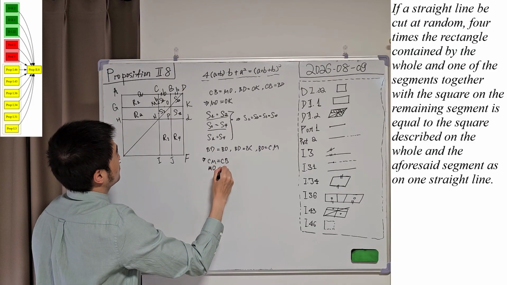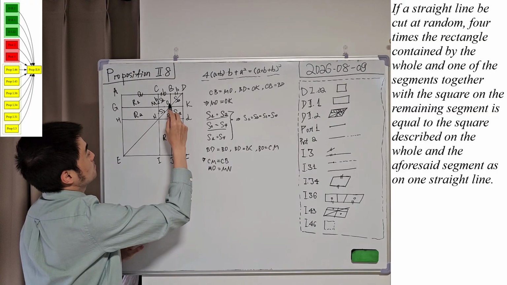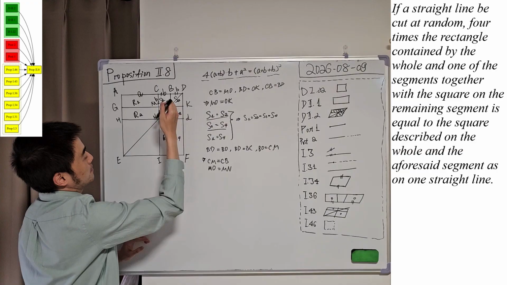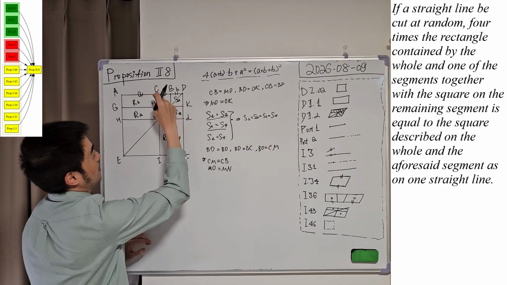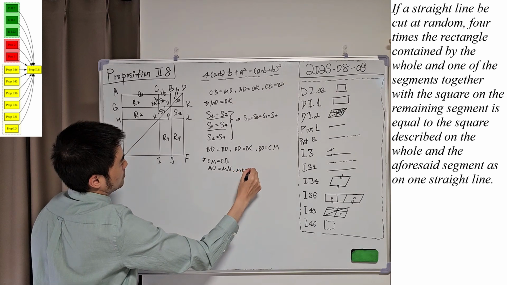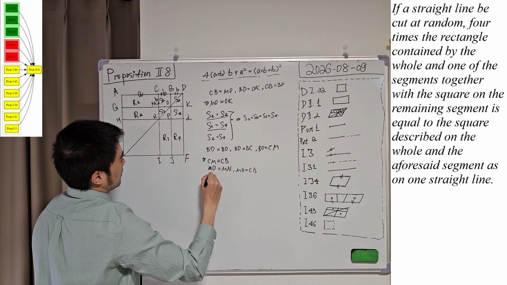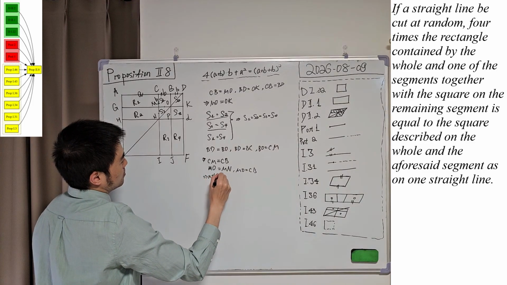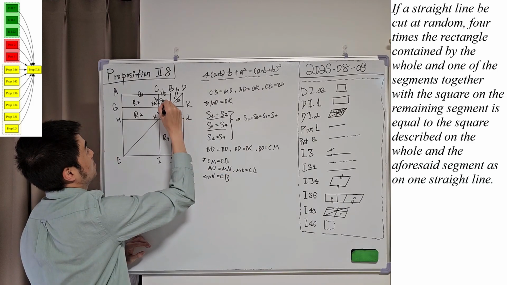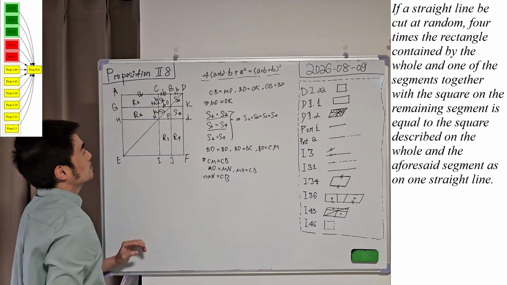MO is equal to MN, and MO is also equal to CB because they are two opposite sides of a parallelogram MB, correct? MO equals CB, and combine them together, we know that MN is equal to CB, correct? So they are equal. So this is B, this is also B, correct?